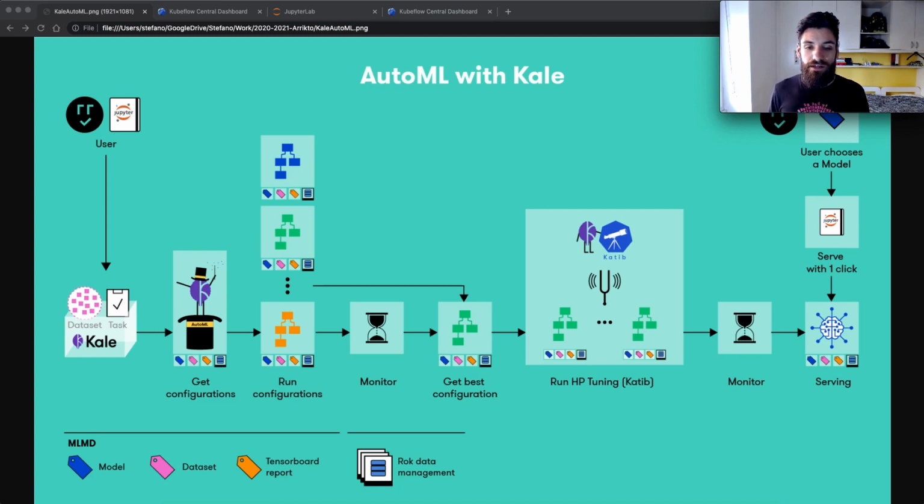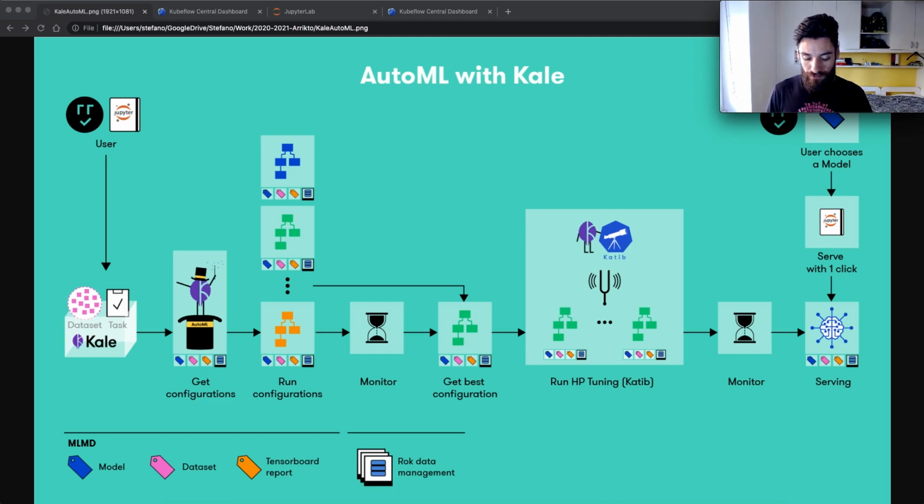Kale creates Kubeflow pipelines to orchestrate training and instantiating all of these configurations. So each configuration results in a Kubeflow pipeline that processes some data and then trains a model and evaluates this model against a certain metric. And afterwards, Kale takes the best performing configuration and optimizes further using hyperparameter tuning.